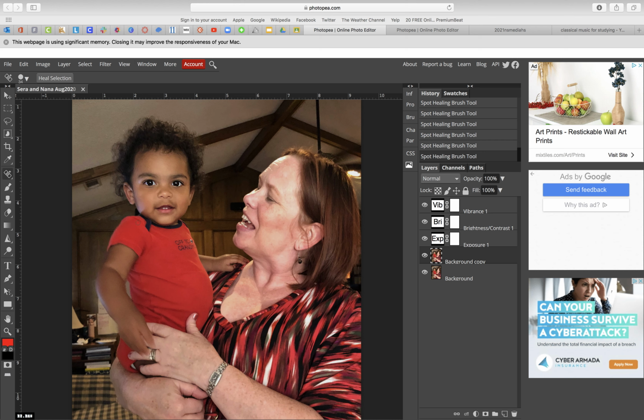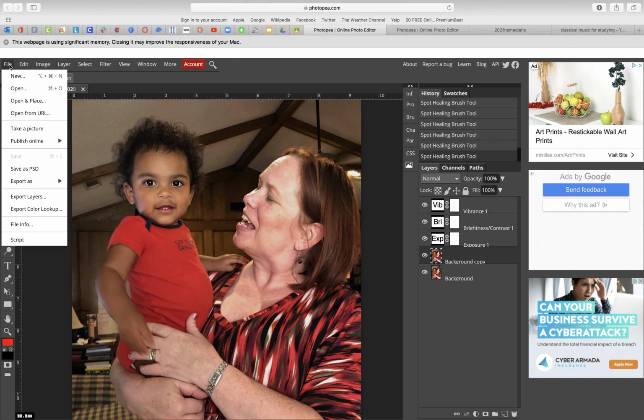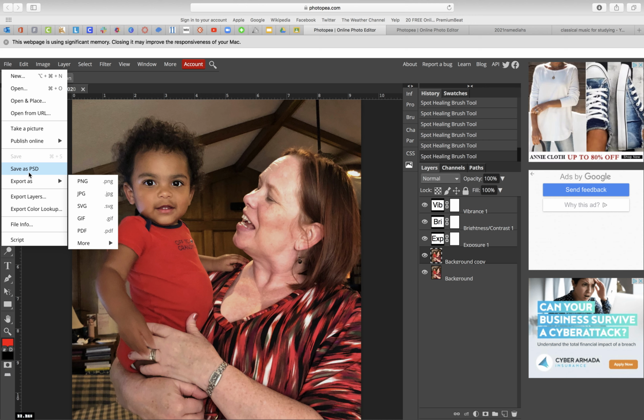When you're done, you're going to go up here to File, and you're going to say Export As. If you have Photoshop, you could save it as a Photoshop document. And normally in Photoshop, I always have you save as a Photoshop document first, but since we're taking this down off the internet, I haven't really looked into that. So we're going to go ahead and save it as a JPEG because that's the file form that we want.